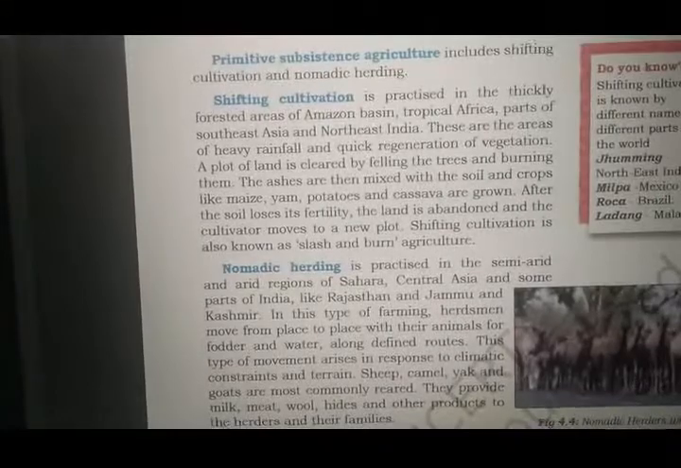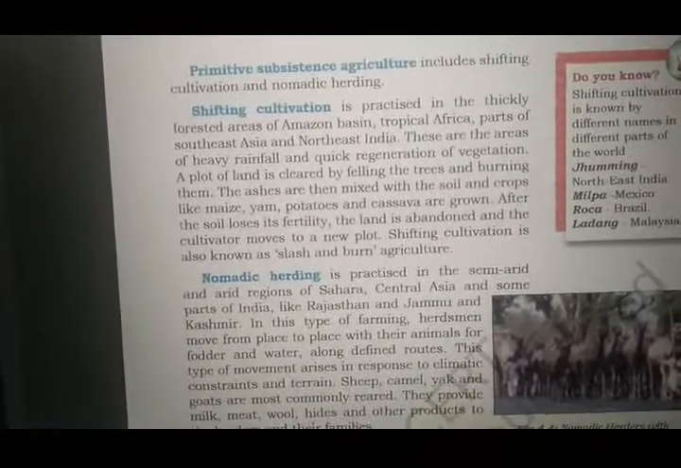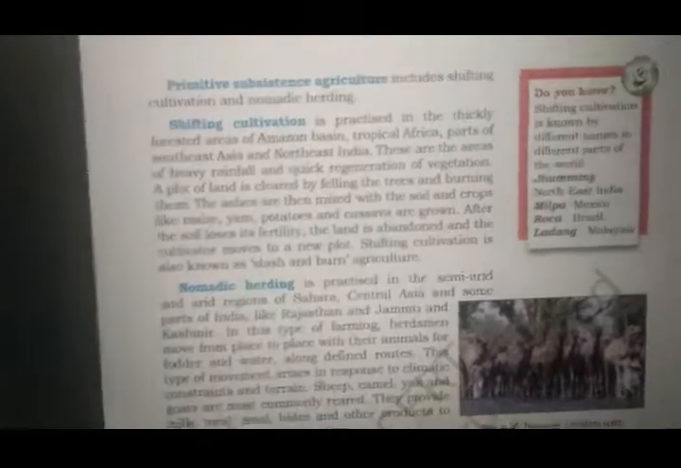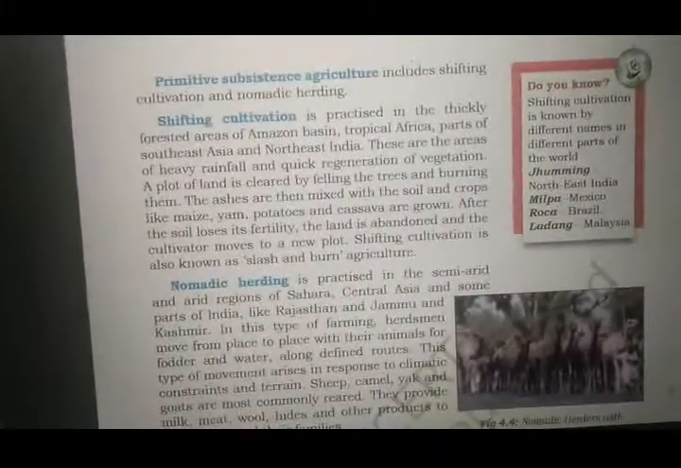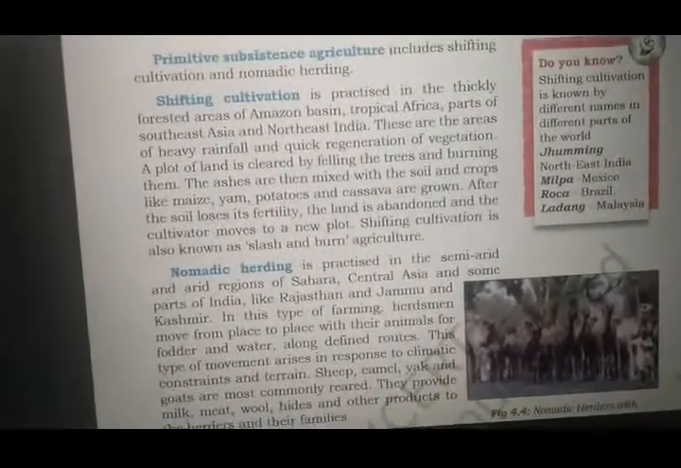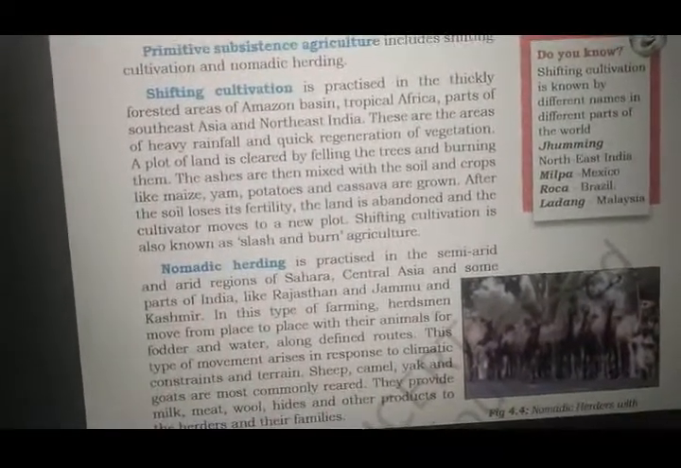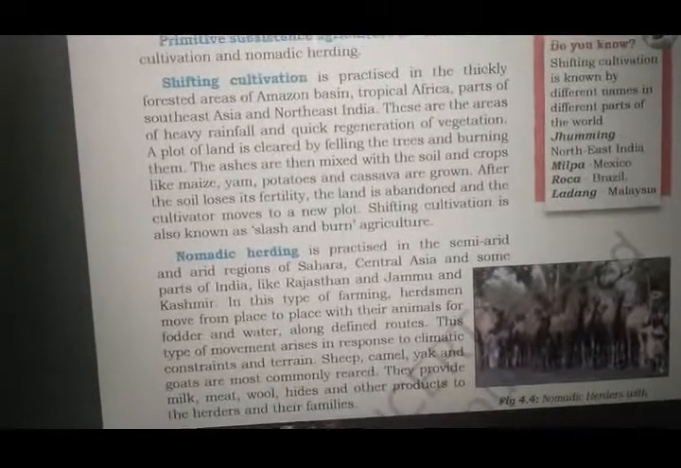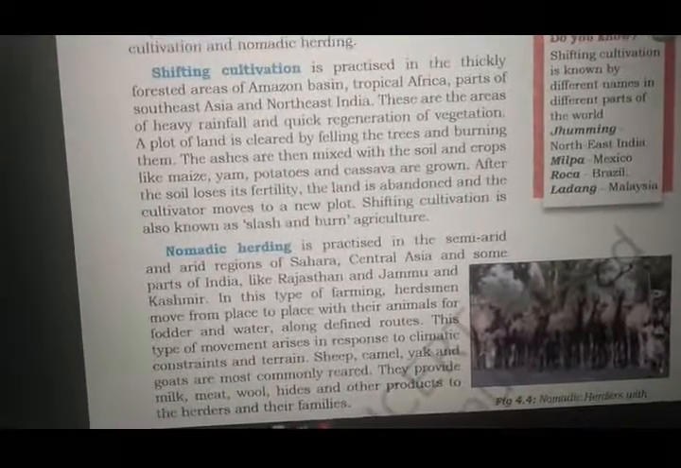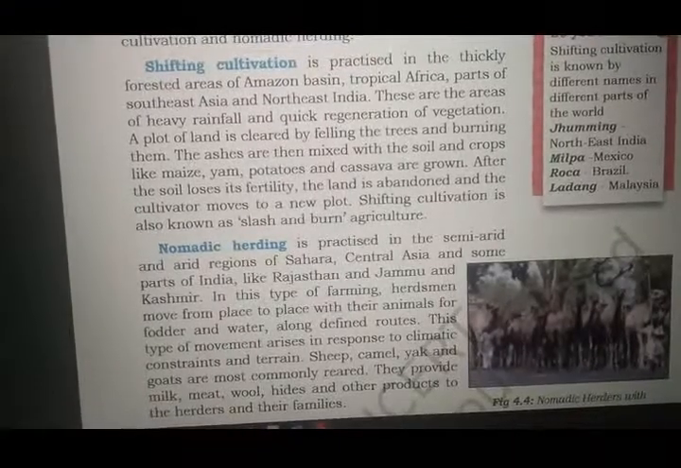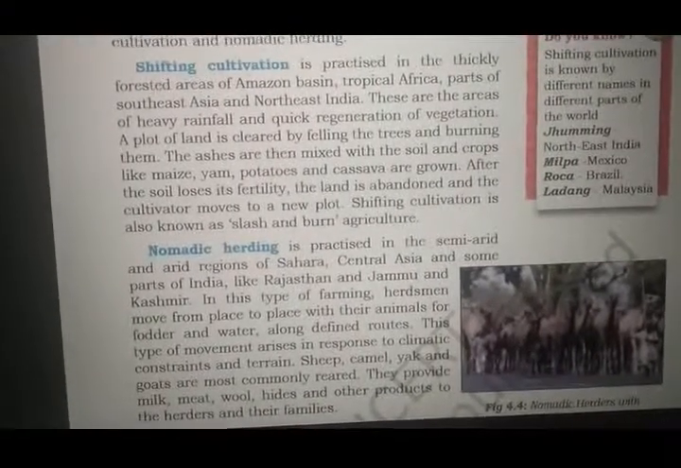These are the areas of heavy rainfall and quick regeneration of vegetation. So where this shifting cultivation goes on, there is very heavy rainfall, and because of this very heavy rainfall, the vegetation growth is very quick. Regeneration of vegetation is quick. A plot of land is cleared by felling the trees and burning them. The ashes are then mixed with the soil and crops like maize, yam, potatoes and cassava are grown.